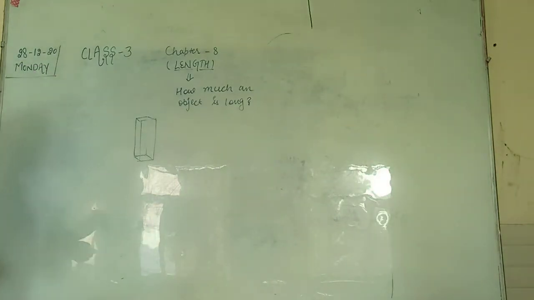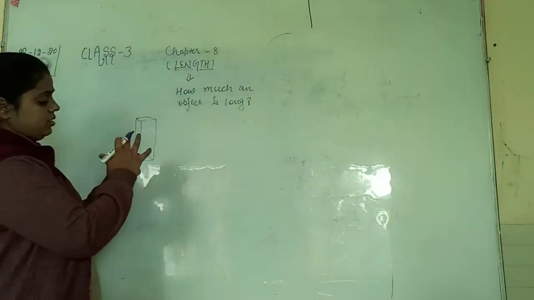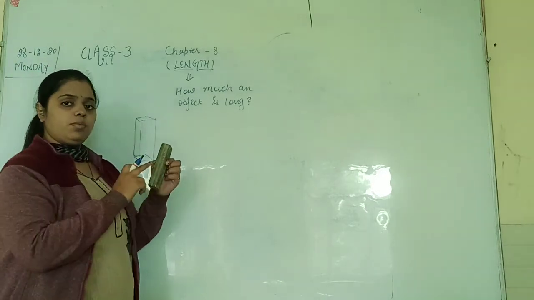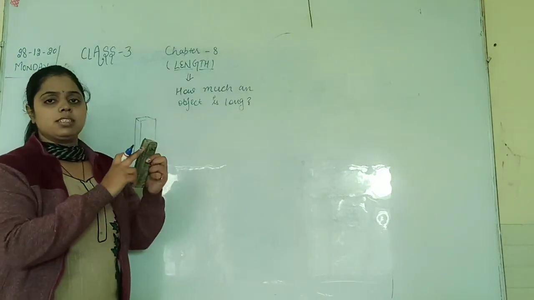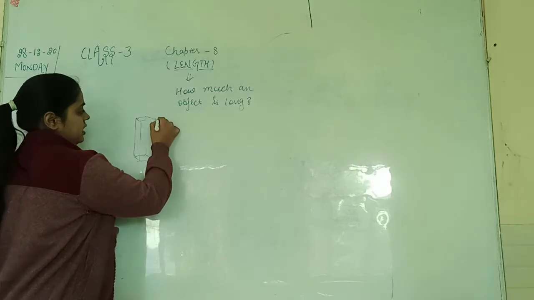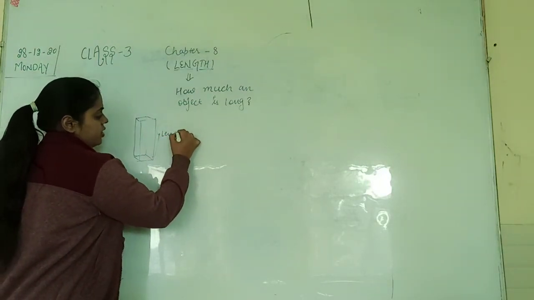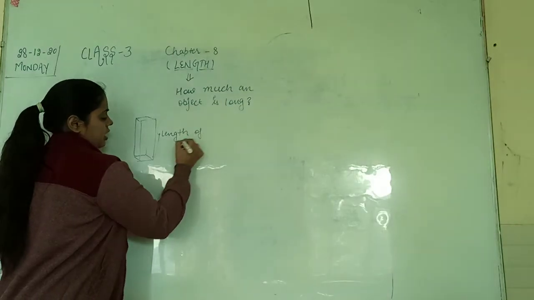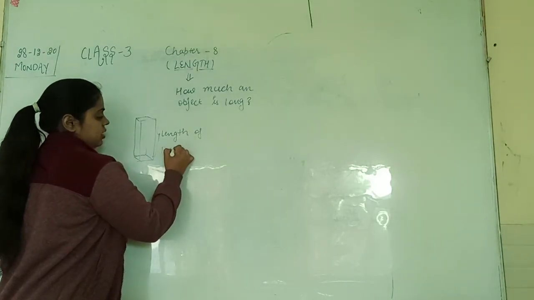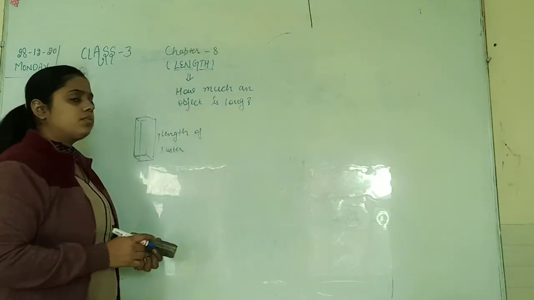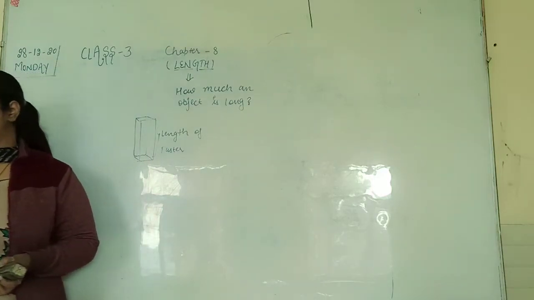So this side will tell you how much it is long, or this side will tell you about the length of the duster. Length of the duster, right?